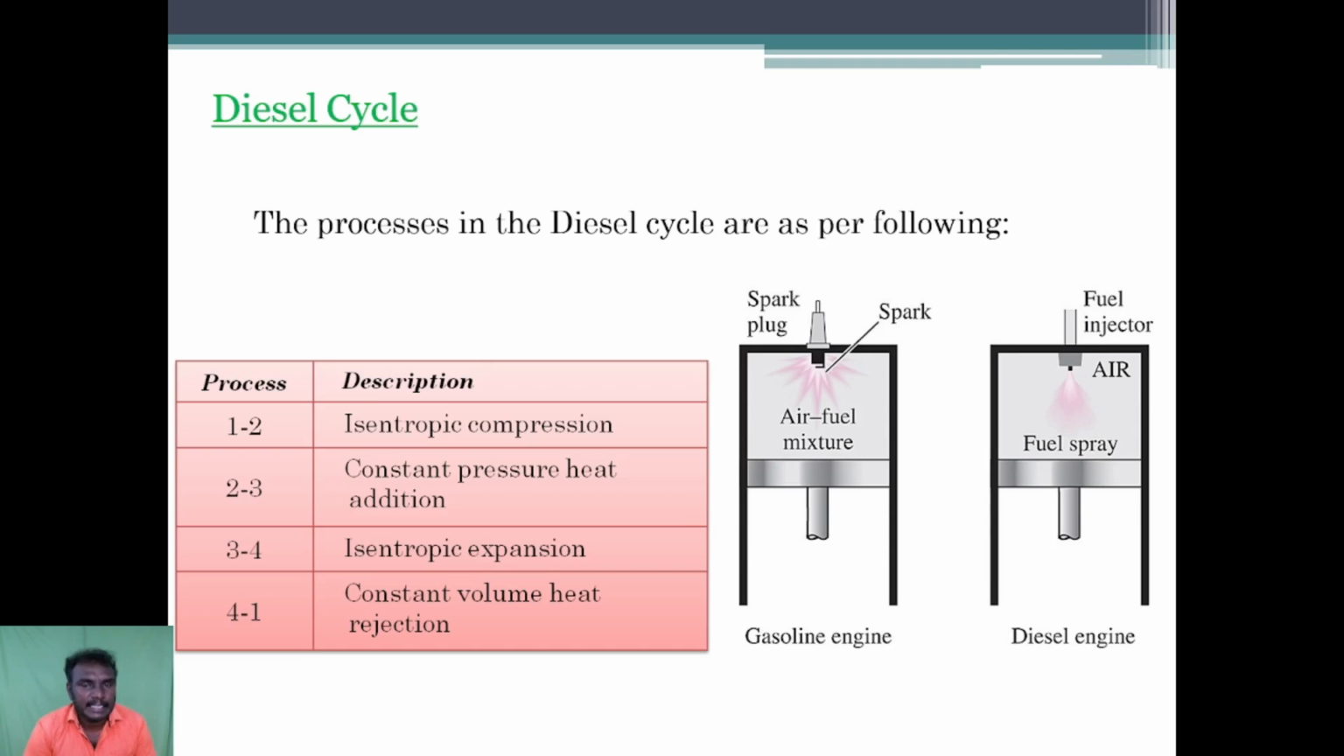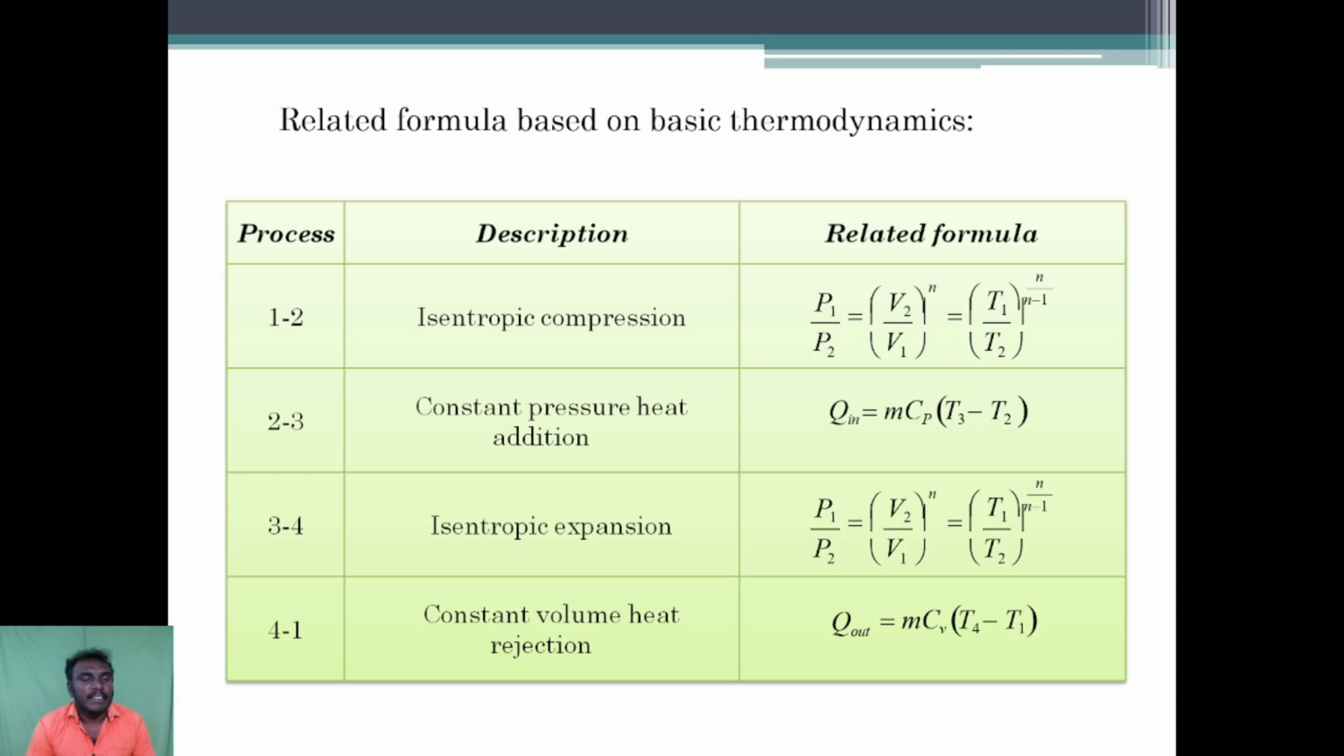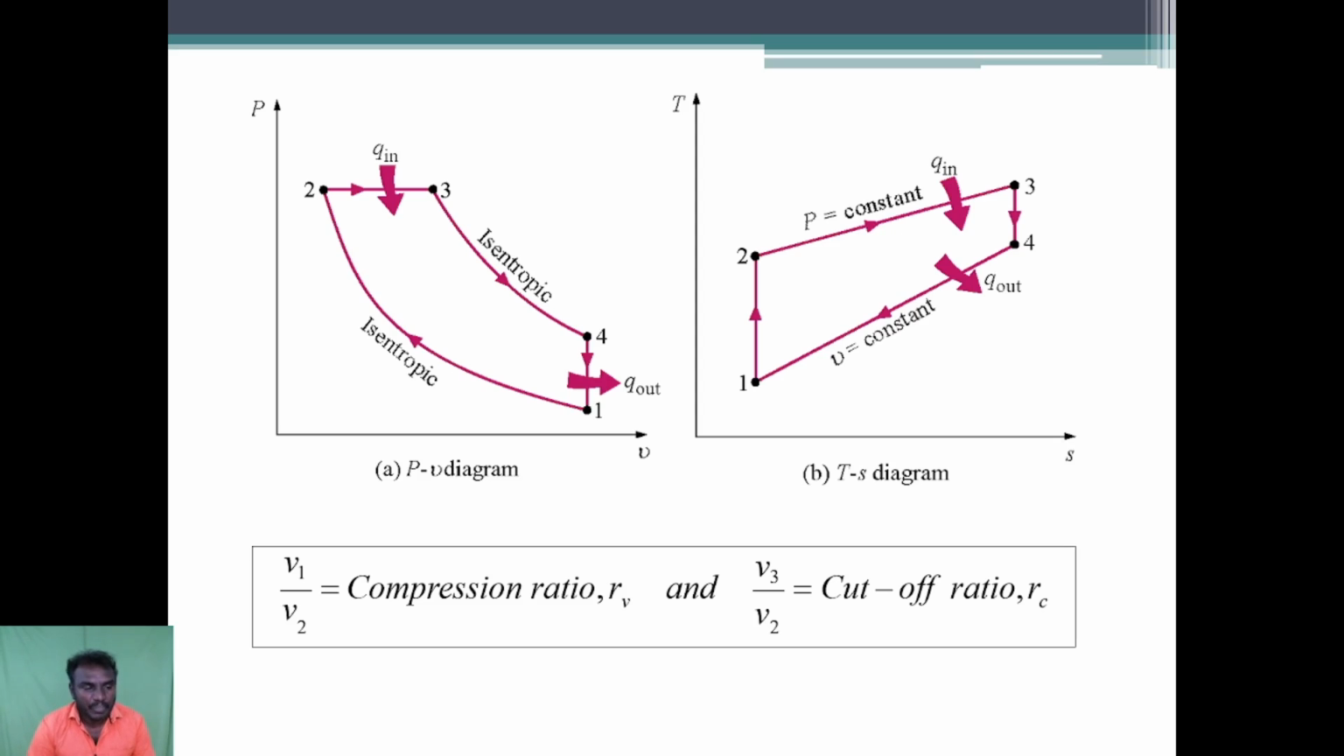Then the diesel cycle. We have 4 processes for the diesel cycle. First, 1 to 2 is an isentropic compression, 2 to 3 is a constant pressure heat addition, 3 to 4 is an isentropic expansion, 4 to 1 is a constant volume heat rejection. Where the compression ratio is r is equal to V1 divided by V2, denoted by the letter r. At the same time, we have a cutoff ratio rc is equal to V3 divided by V2. These are all the important terms related to the diesel cycle.